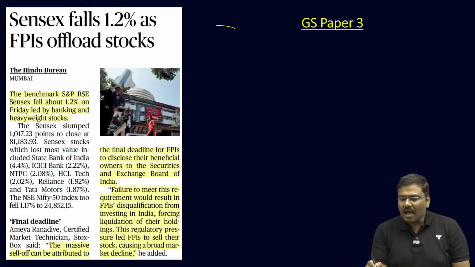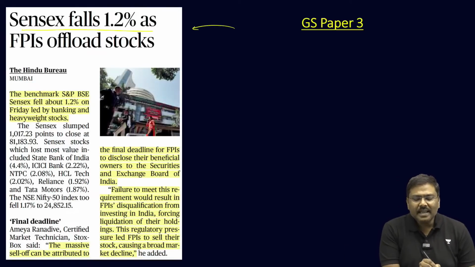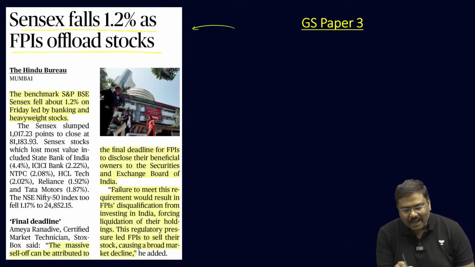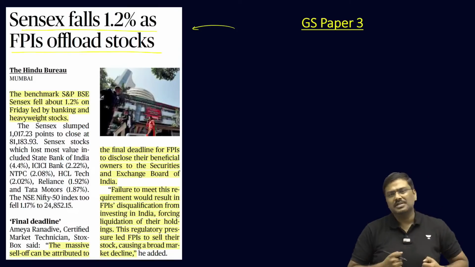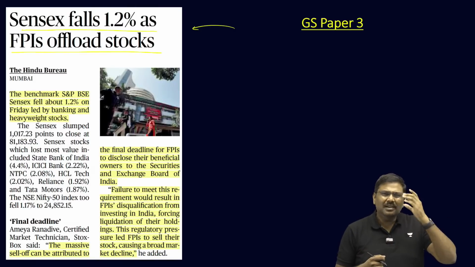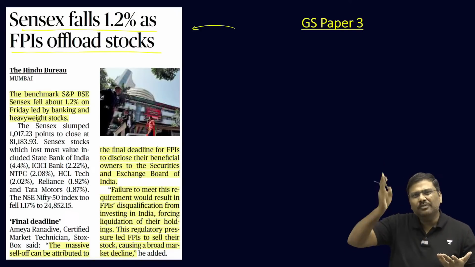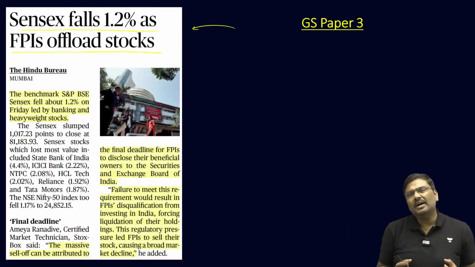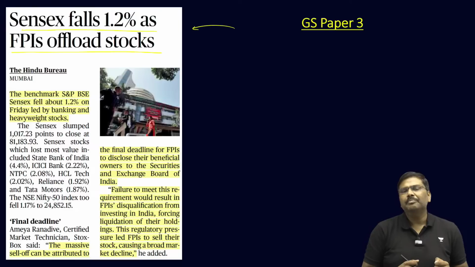Okay. Last article for today, Sensex falls 1.2% as FPIs offload stocks. Some of you will be of the opinion, sir, Sensex will keep on rising and falling every day. What is the importance of the article? My dear, listen to me carefully.